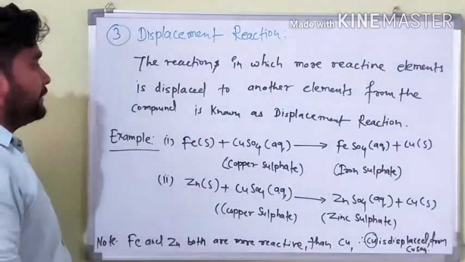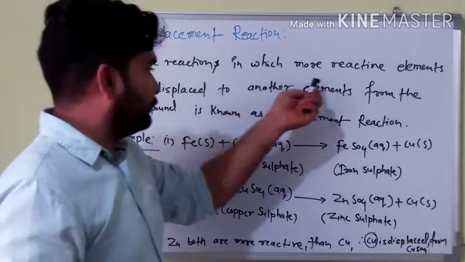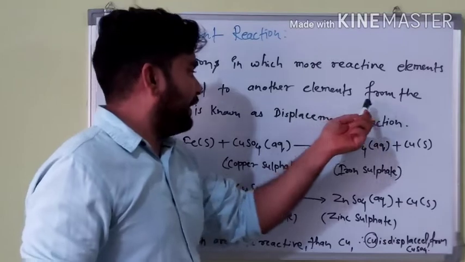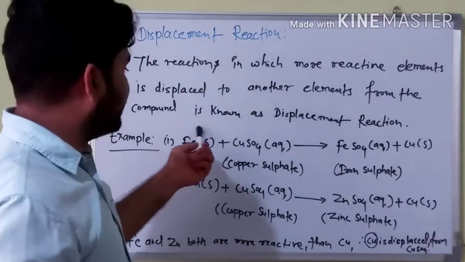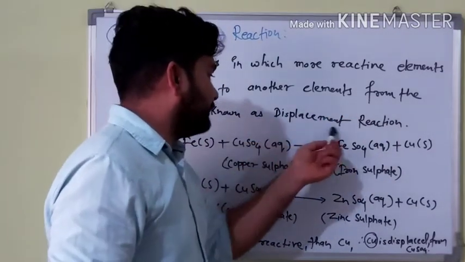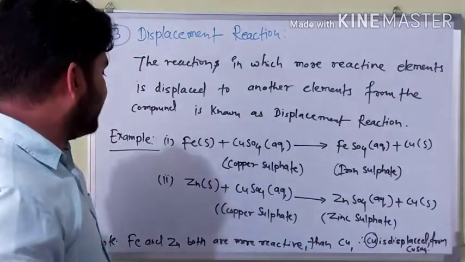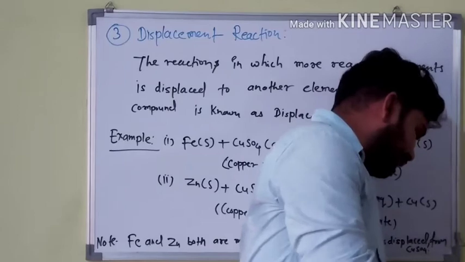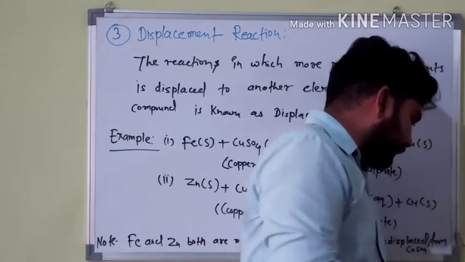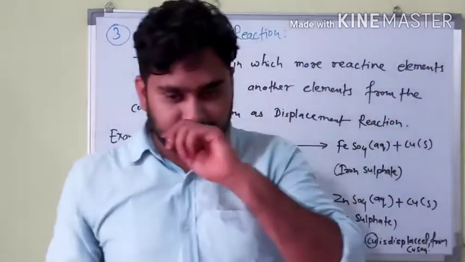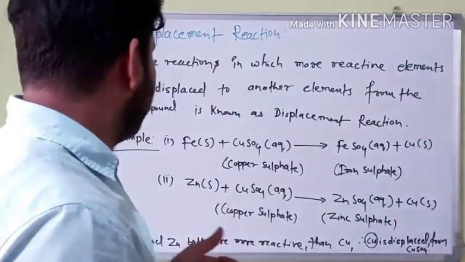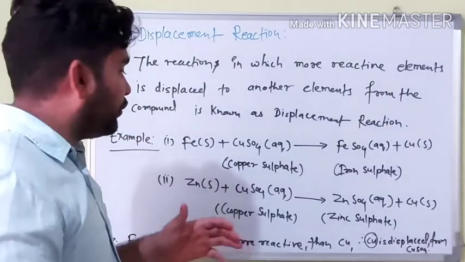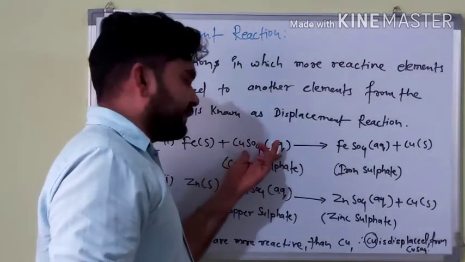A displacement reaction is a reaction in which a more reactive element displaces another element from its compound. Here is Activity 1.9, in which we put two iron nails inside a solution of copper sulfate.